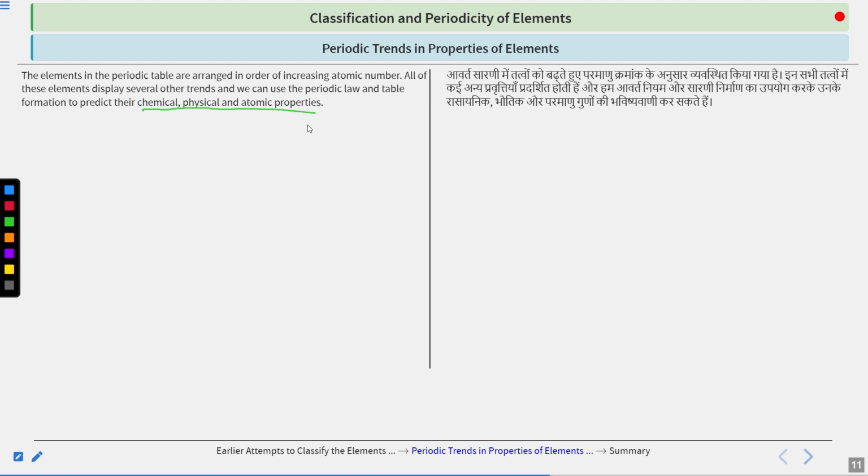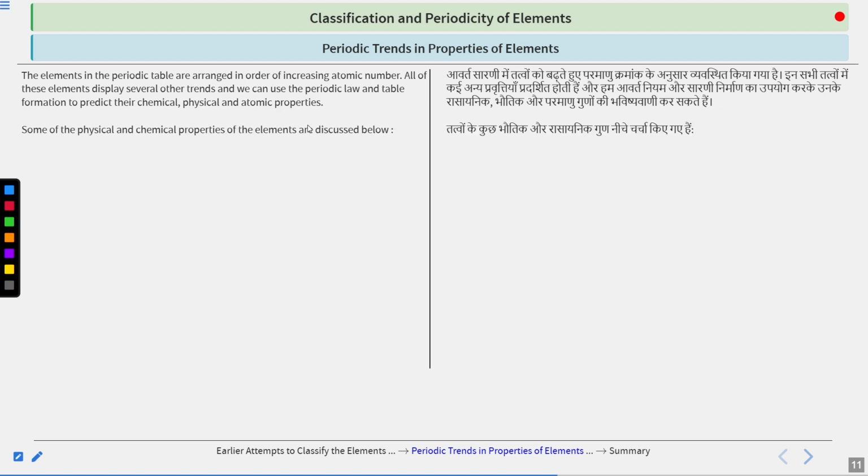Because it is like you are just saying, okay, this is the element with this atomic number, and without experimenting or doing any calculation, you are approximately able to predict its physical properties, like boiling point or something like that, then its chemical properties, like what type of nitrides it will form, what type of oxides it will form. So this is quite fascinating, right? So just think about it.